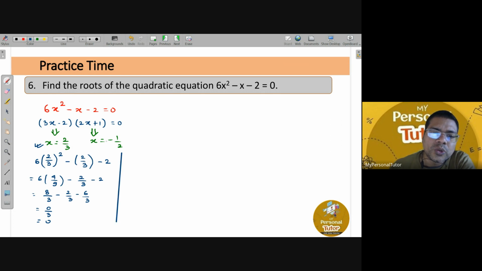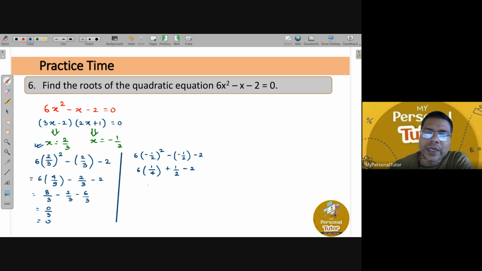Same way, if you want to check whether x equals minus 1 by 2 is correct or not, you can substitute: 6 times the square of minus 1 by 2, minus of minus 1 by 2, minus 2, should equal 0. So 6 times minus 1 by 2 whole squared is 6 times 1 by 4, plus 1 by 2, minus 2.